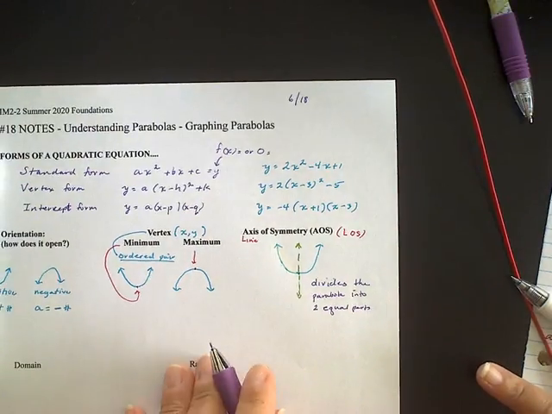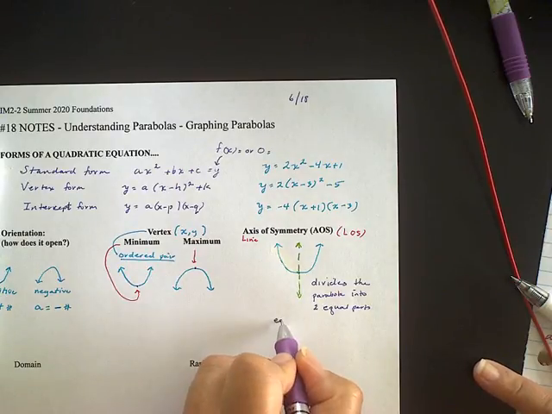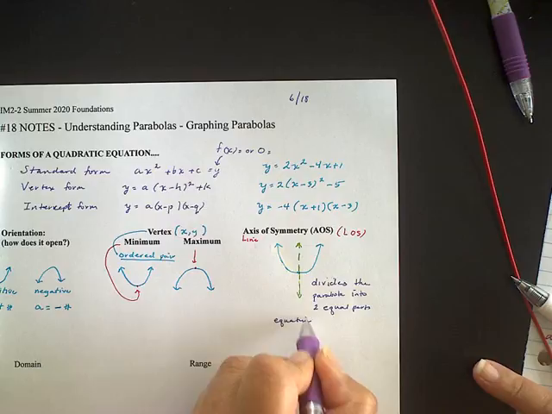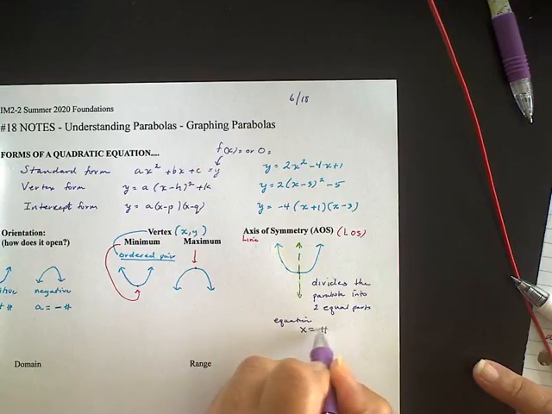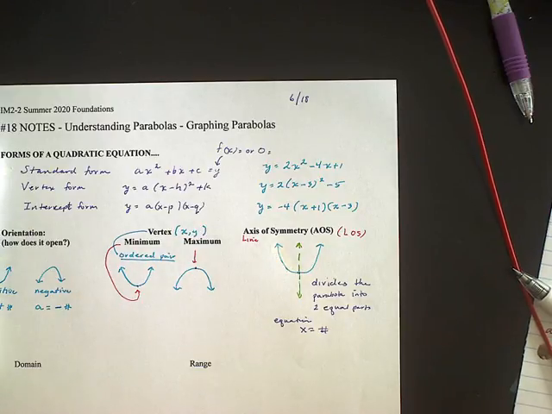There is an equation to figure out what that axis of symmetry is, and that equation will always be x equals some number, and that number is whatever the x coordinate is of that vertex. So if the x coordinate for that vertex was -2, then your line of symmetry or axis of symmetry would be x equals -2.